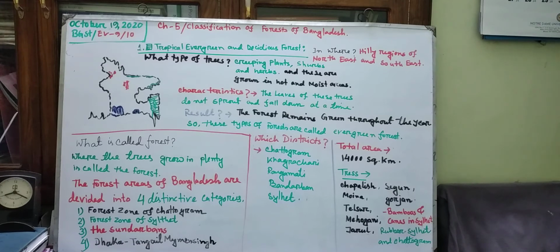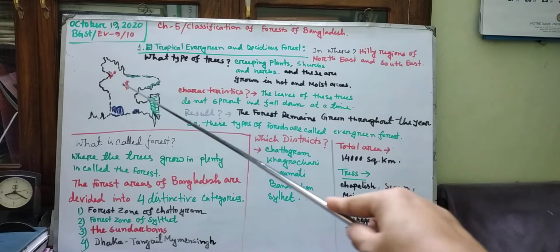And which trees are grown here? Chapalish, segun, moina, gorgon, telshur, mehegoni, jarul. And bamboos and canes grow in plenty in Sylhet, and the rubber forest is located in Sylhet and Chattogram. That means this information is part of tropical evergreen and deciduous forest. Next we will learn about these red portions.